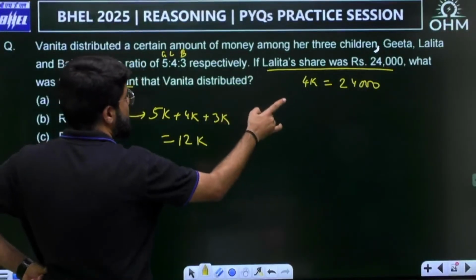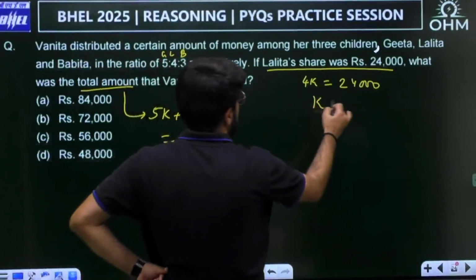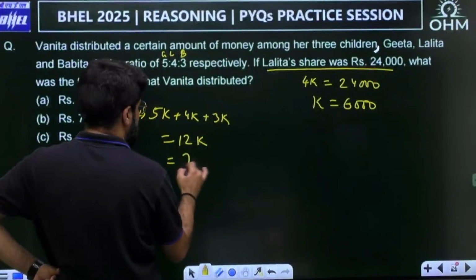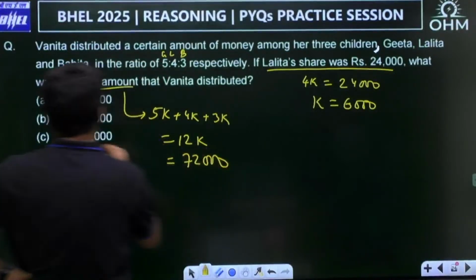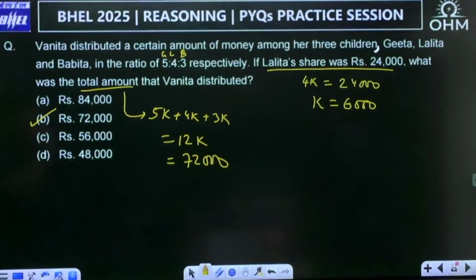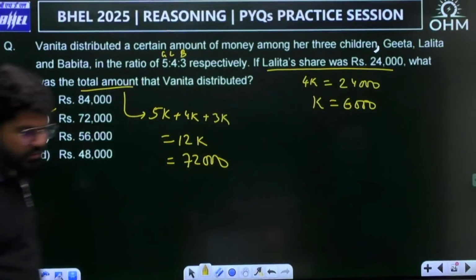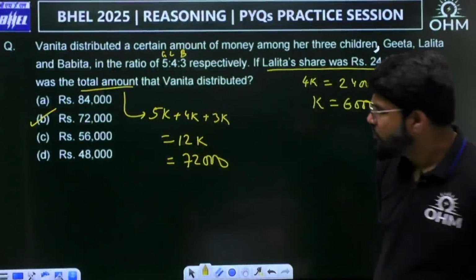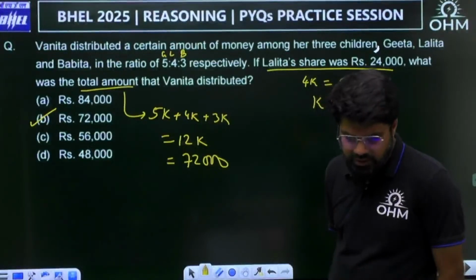If 4K is 24,000, K becomes 24,000 divided by 4, 6,000. So 12 into 6,000 is 72,000. Option number B. These are very simple questions, I would say. Option number B, 72,000, correct answer.